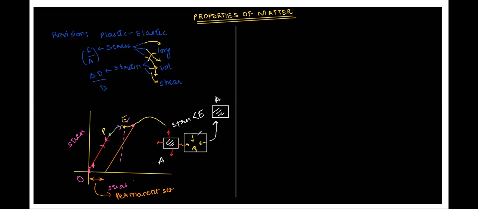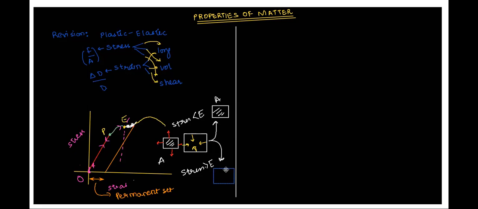But if the applied stress has crossed this elastic value, if it has become a little greater than this, in such a scenario, when the stress applied is above the elastic limit, then the material will no longer retain its original shape.